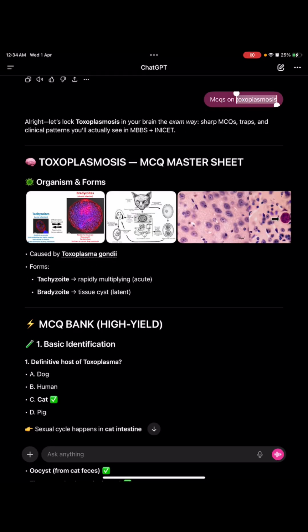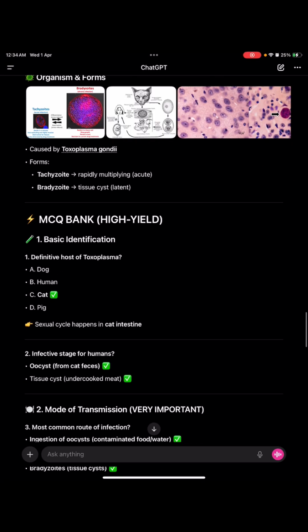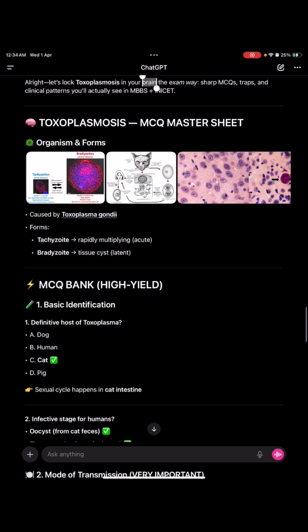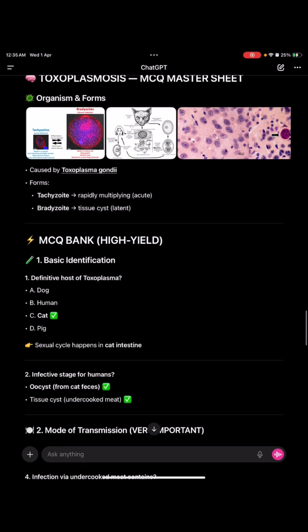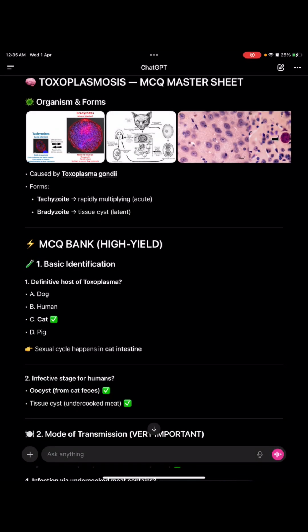Now let us see toxoplasmosis, how it affects the brain. It is caused by Toxoplasma gondii. Its two forms are there, BT, like gondii, and it's like bad trip. So BT: bradyzoid and tachyzoid. Brady is slow and tachy is fast. So tachy is rapidly multiplying and brady is latent.